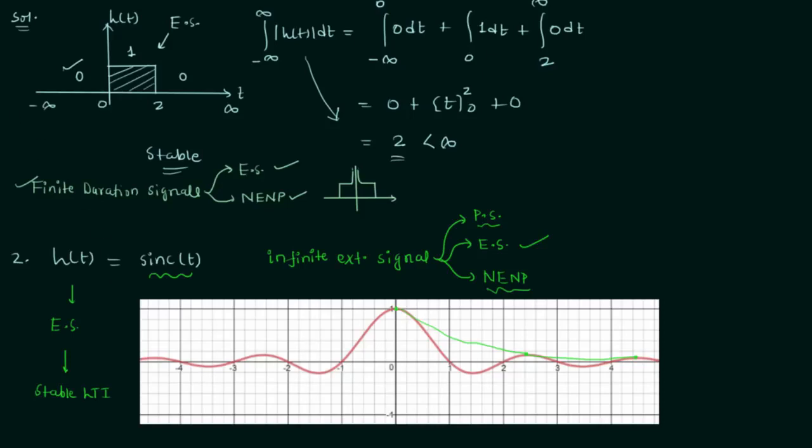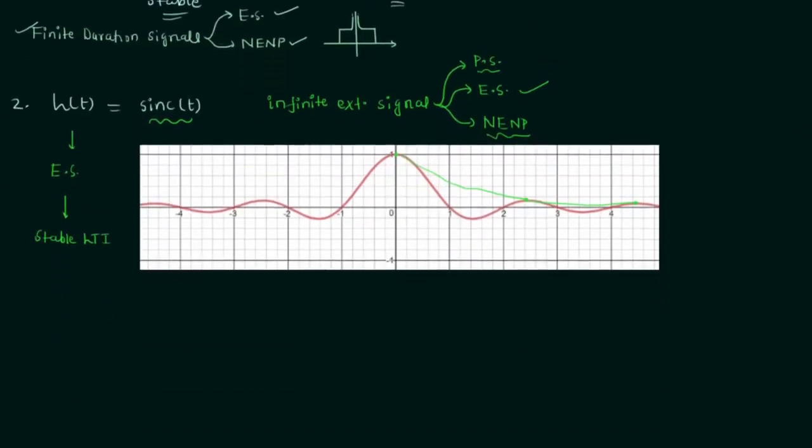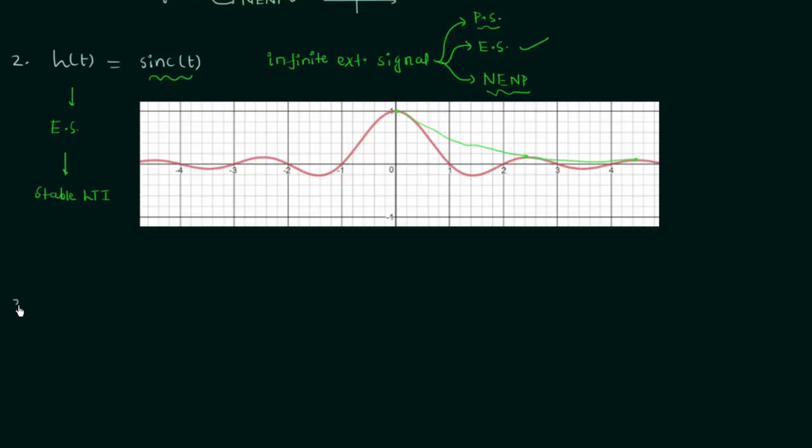Now we will move to the third problem. In the third problem, I have taken the impulse response as a periodic signal. It is equal to sin t. Now it is very easy to find out whether it is an energy signal or not, because we know the periodic signals are never an energy signal. Whenever we have periodic signals, there are only two possibilities.